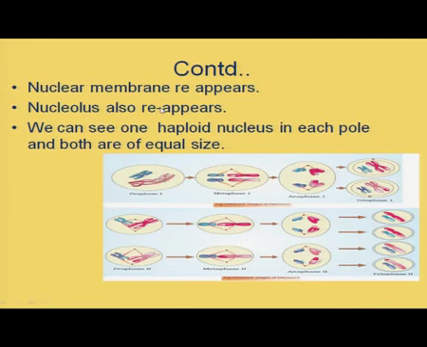Nucleolus also reappears, and we can see one haploid nucleus in each pole, and both are of equal size. In each pole we can see one haploid nucleus in each cell. So, in total how many nuclei can you see here? 4 nuclei you can see here, and all are of equal size.